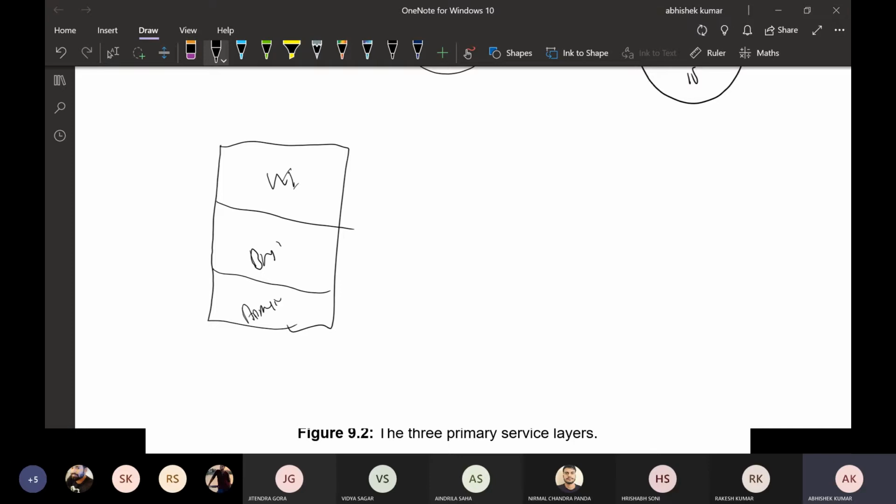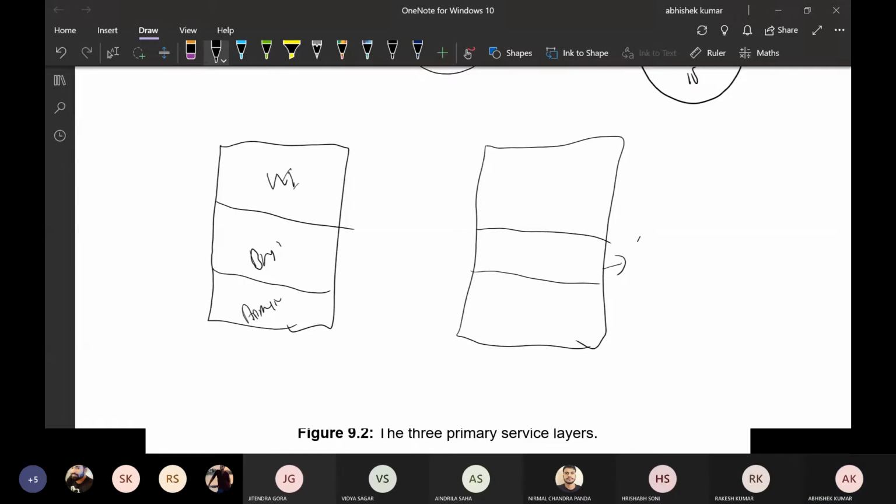And in the following chapter, chapter 9, we again broke down this three layered architecture into more layers. We introduced a new kind of layer, the service layer, and this service layer is again divided into three parts. We will go through each of them.